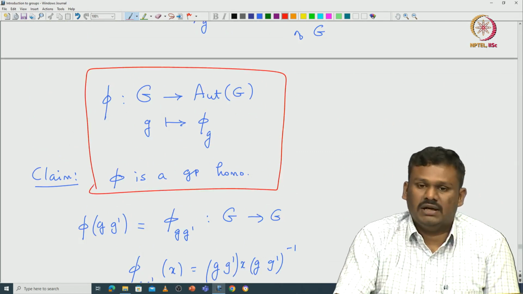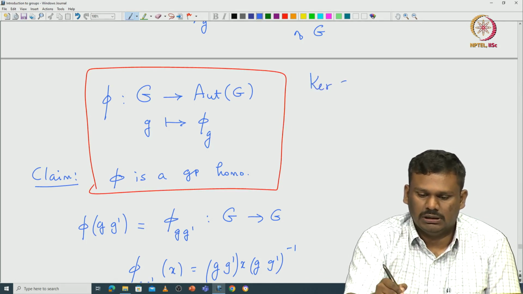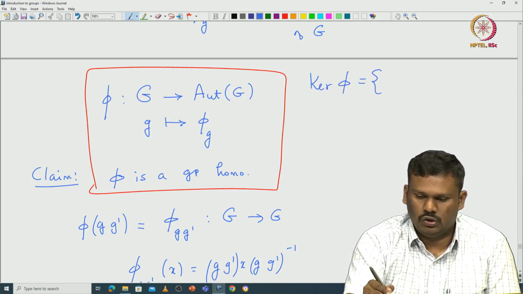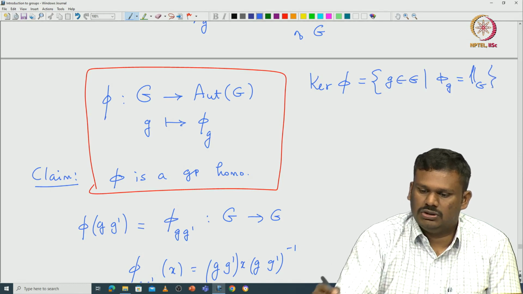Once it is a group homomorphism, let us look at the kernel of this map. The kernel of pi, what is it? This is going to be those g in G such that pi_g has to be the identity map on G.